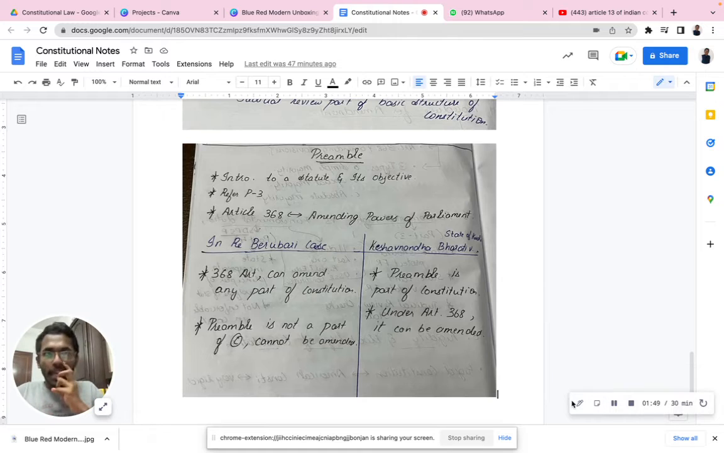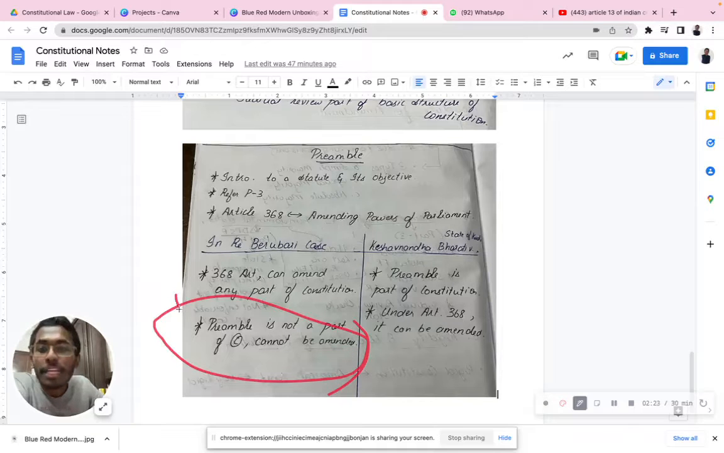Now there are two important cases you need to know. Okay, the Berubari case as well as the Kesavananda Bharati case. See guys, we have to know what Article 368 is. Article 368 is a powerful tool for amending the entire constitution. So I can amend the constitution under the power of Article 368. But in the Berubari case, it was very clearly mentioned that Article 368 can amend any part of the constitution, but preamble is not part of the constitution and it cannot be amended. This was the contention used in the Berubari case.